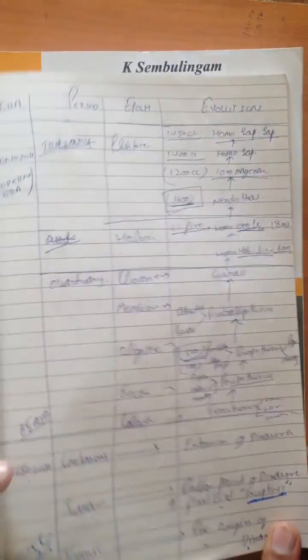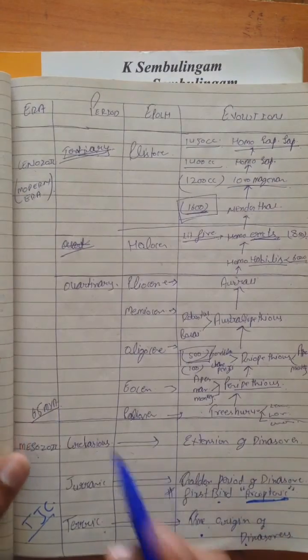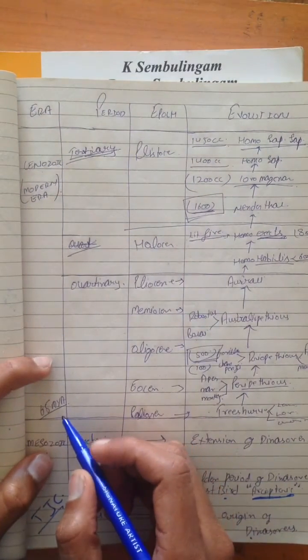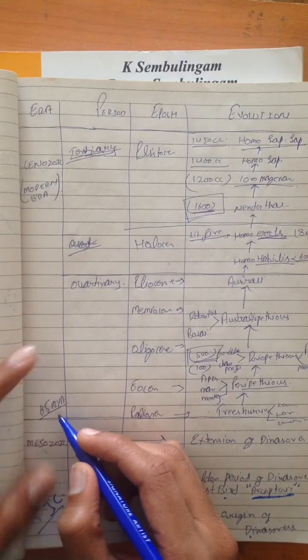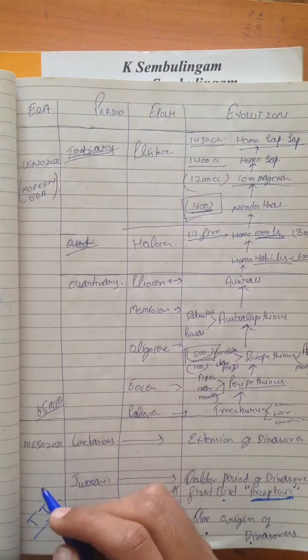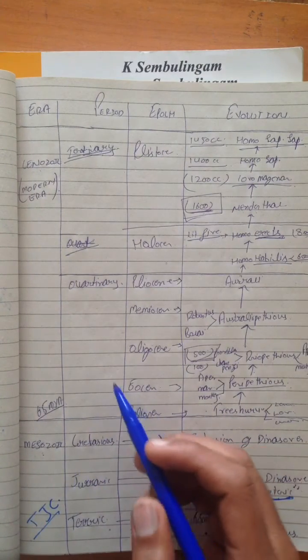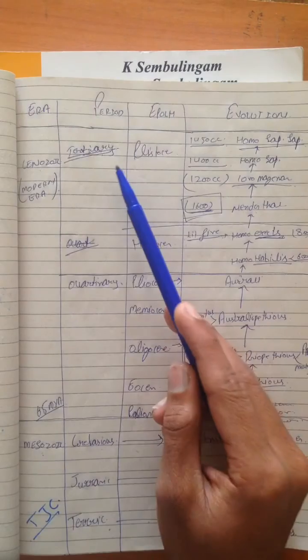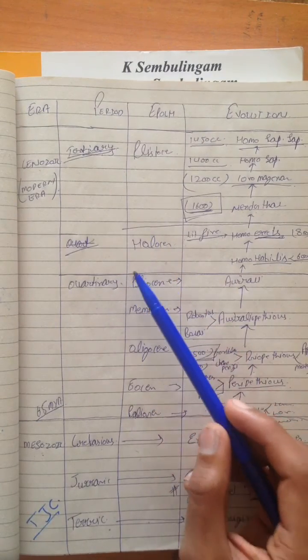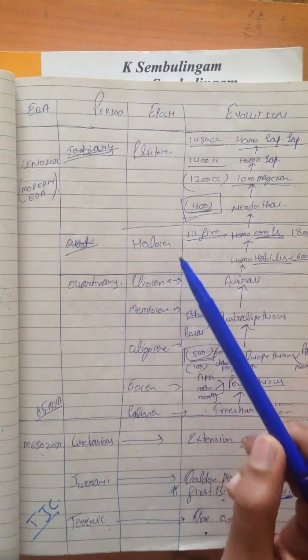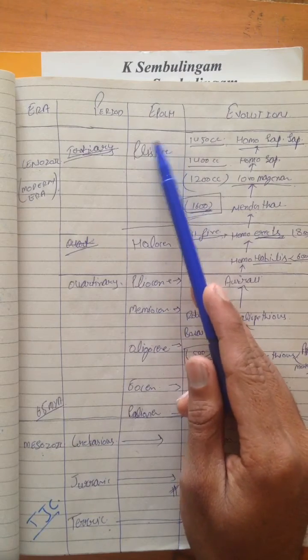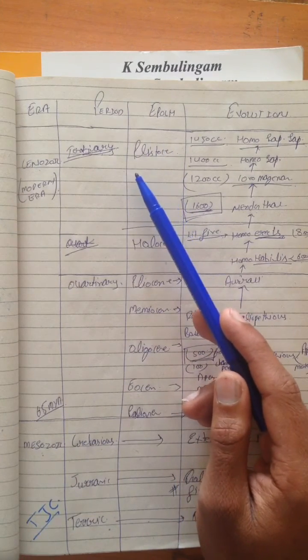Now the most important, the Cenozoic era. It's from 65 Maya, 65 million years ago. It has two periods, Tertiary and Quaternary. The most important thing to remember is that epochs come for the first time in the Cenozoic era.